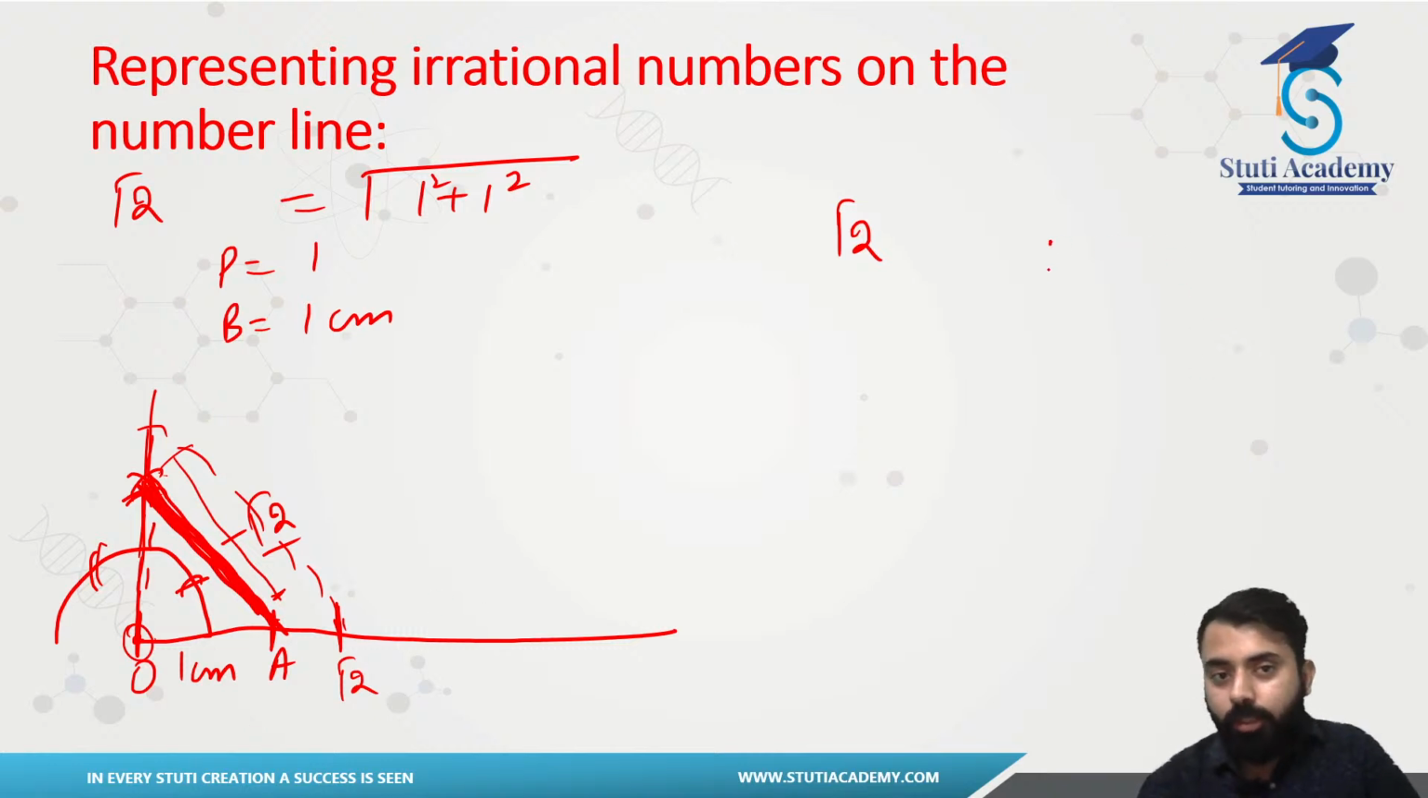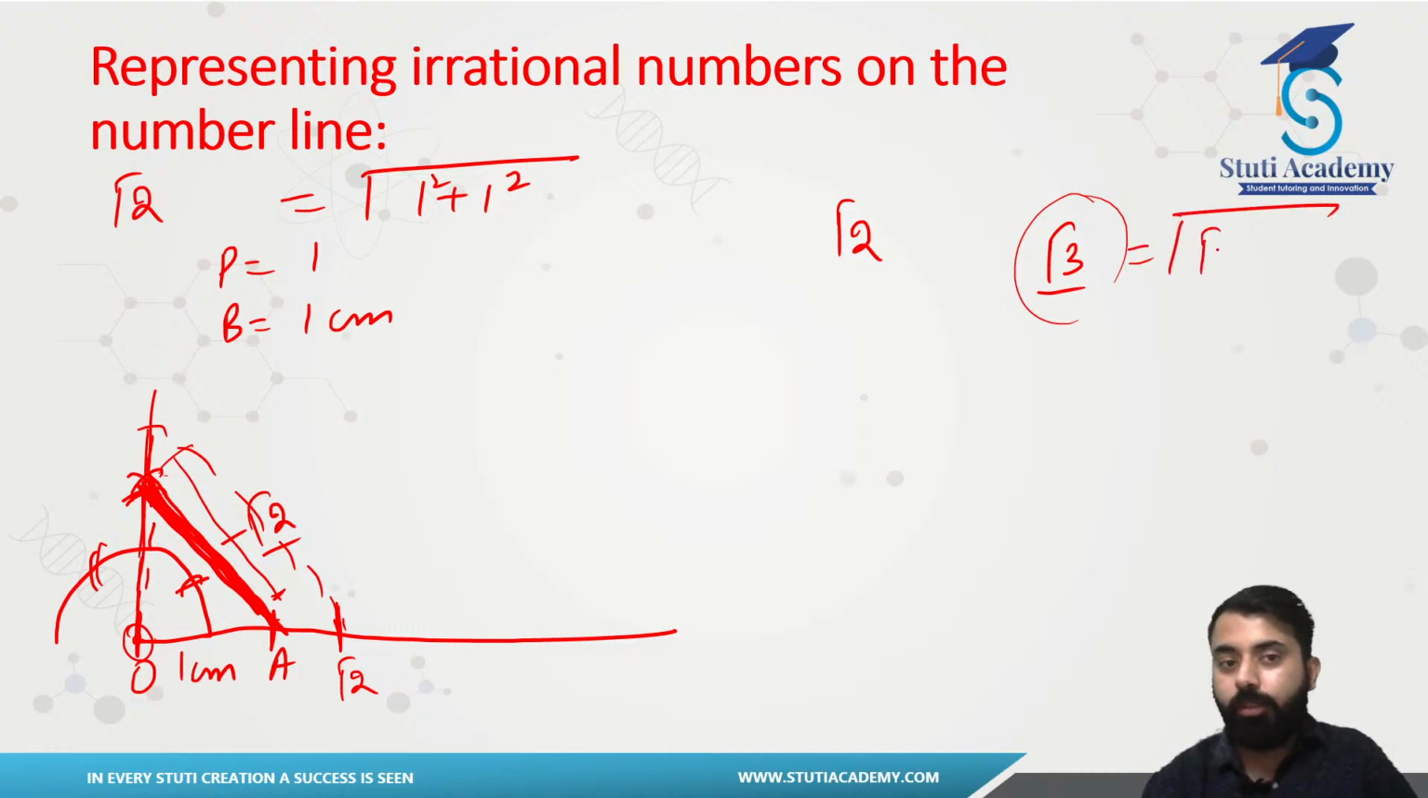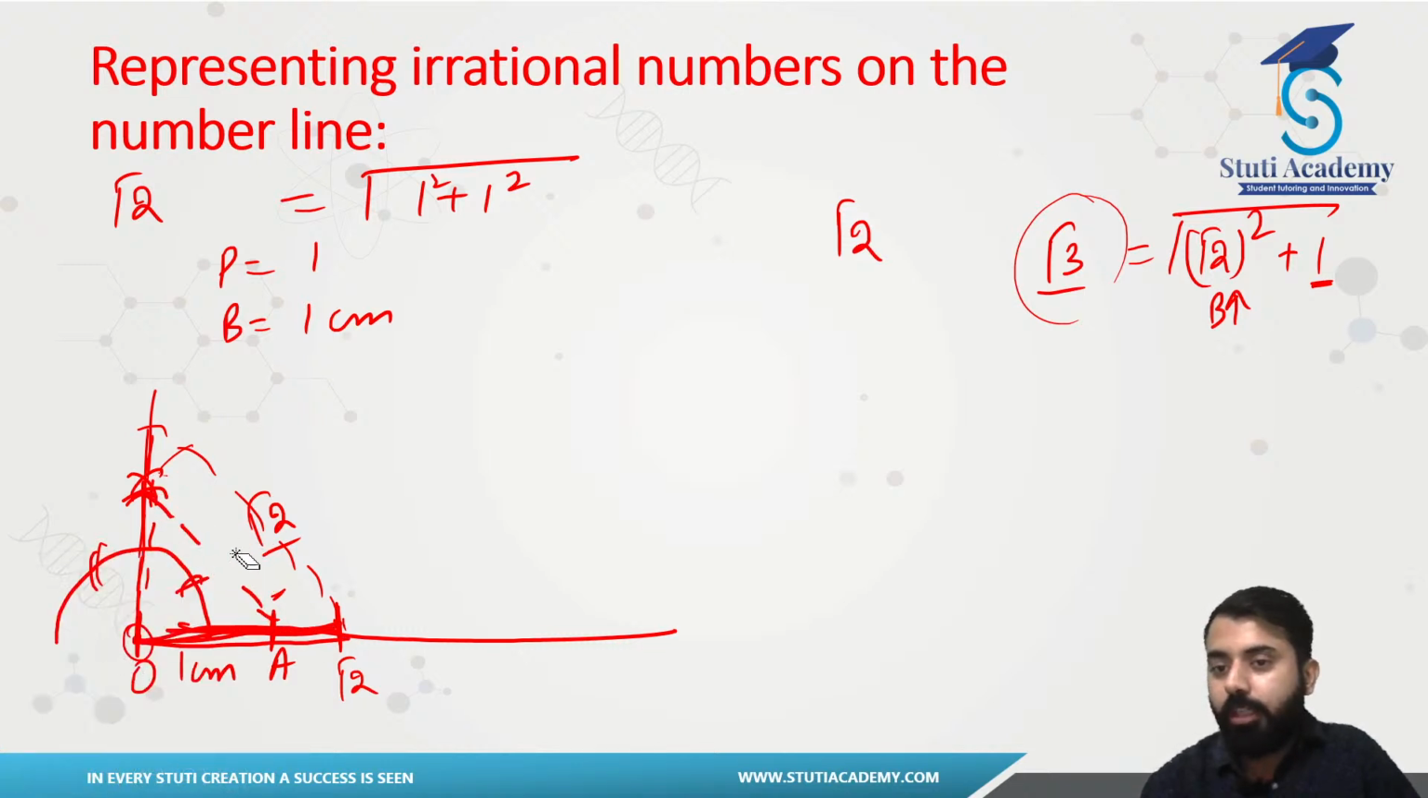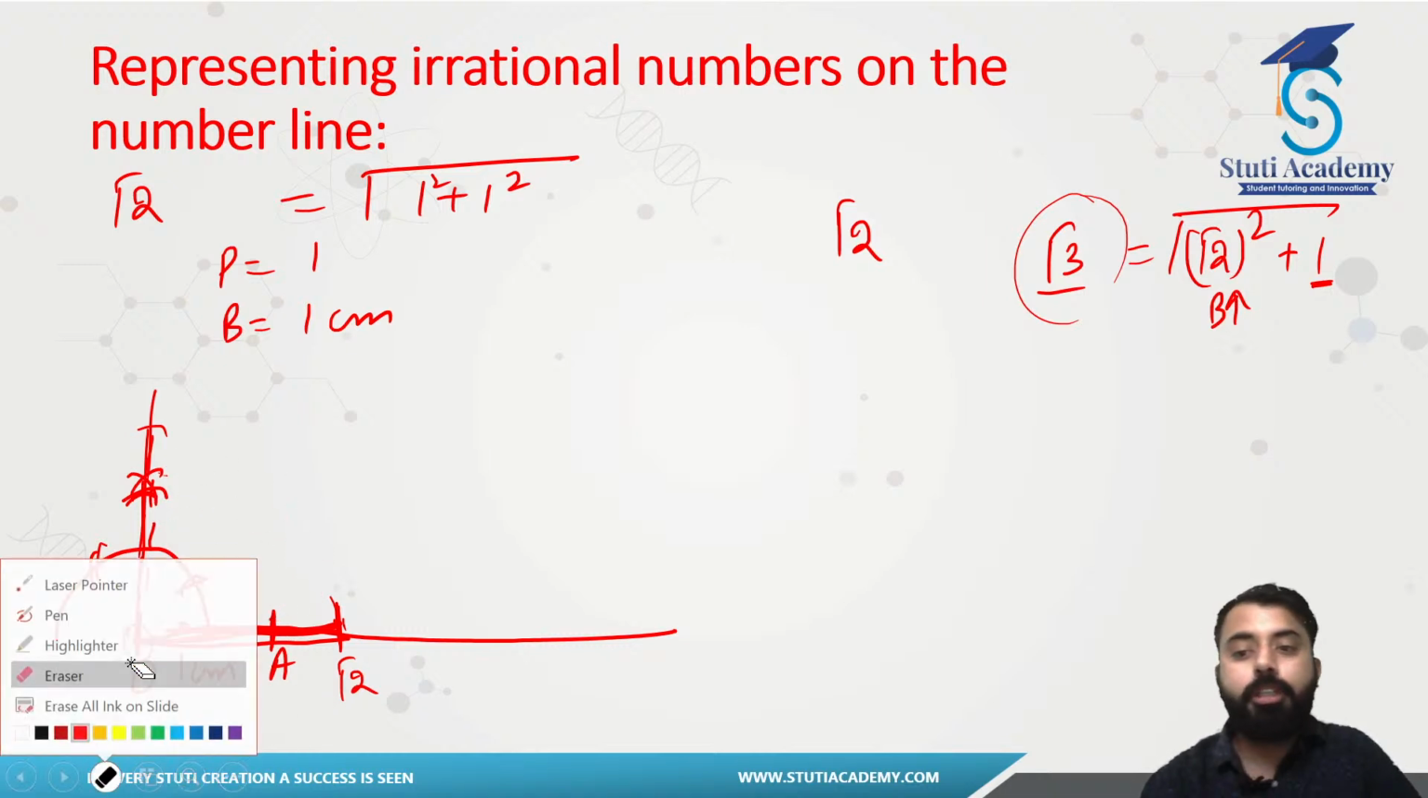So now you had root 3, right? We had to represent root 3. For this, I had told you this will be root 2 square plus 1. So for this, I want you guys to assume this one to be your base and this one to be your perpendicular. Now if this is the base, this is root 2 here. So if I erase this one, since I have represented root 2, this is the root 2 here, that is my base.